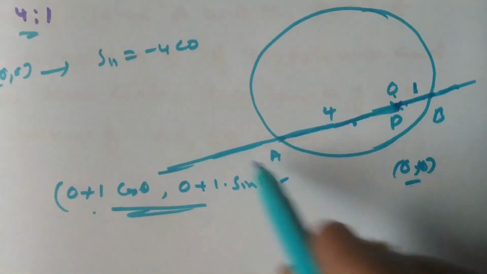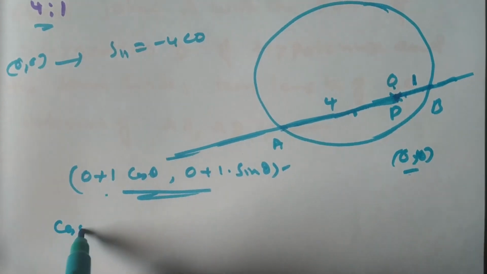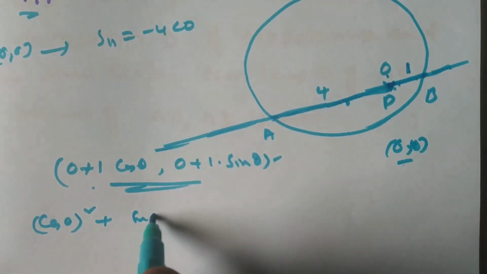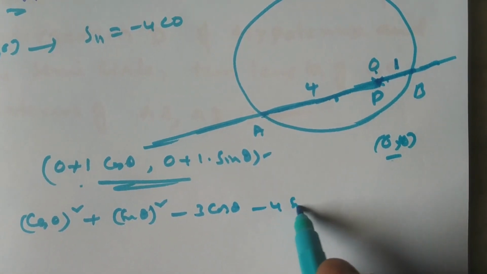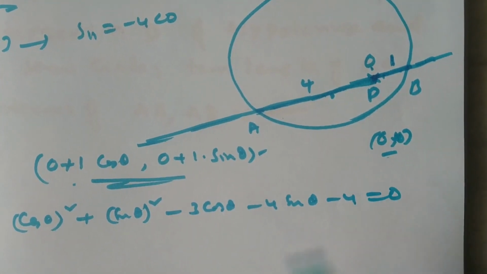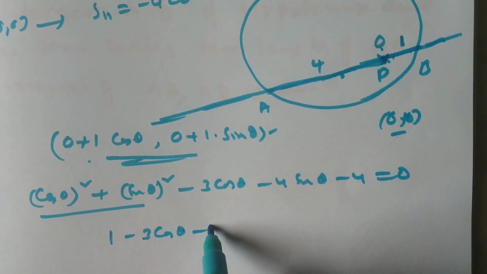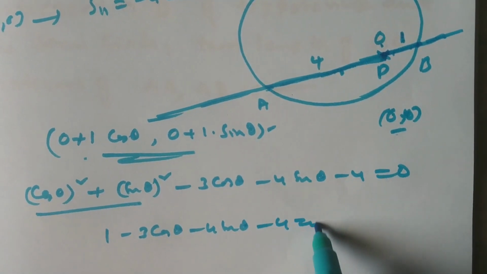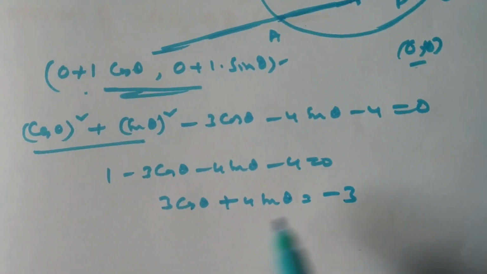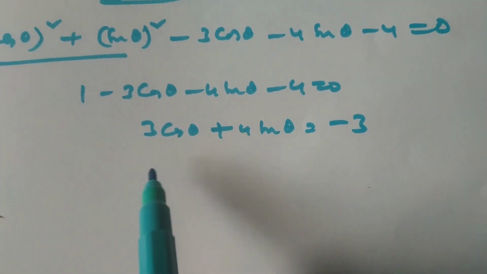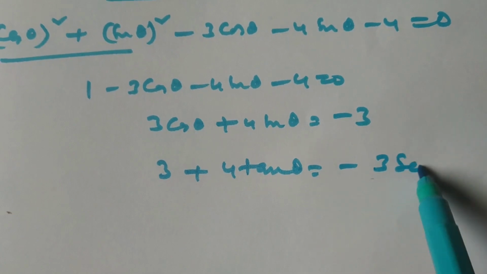Now this is the point which lies on my circle. Therefore substitute the point in the circle, it satisfies. That is cos theta whole square plus sin theta whole square minus 3 cos theta minus 4 sin theta minus 4 is equal to 0. Cos square theta plus sin square theta is 1. So 1 minus 3 cos theta minus 4 sin theta minus 4 equals 0. So 3 cos theta plus 4 sin theta is equal to minus 3. By dividing by cos theta, we get 3 plus 4 tan theta is equal to minus 3 secant theta.